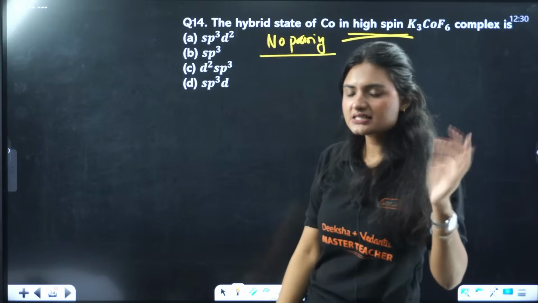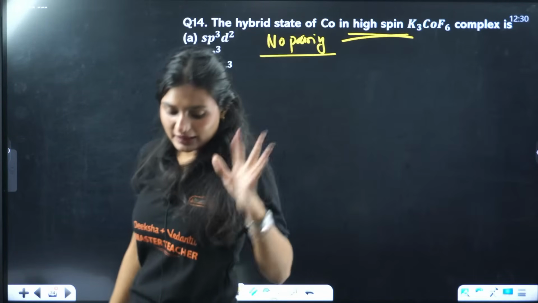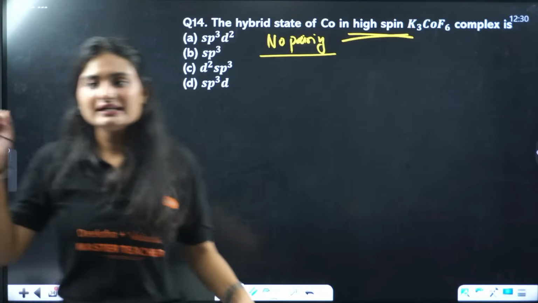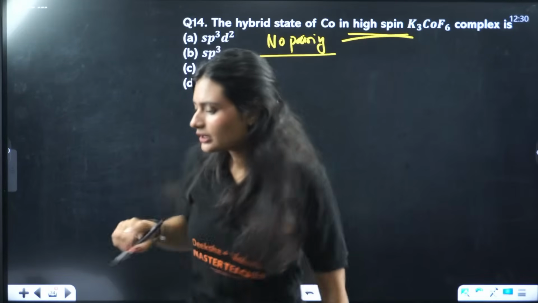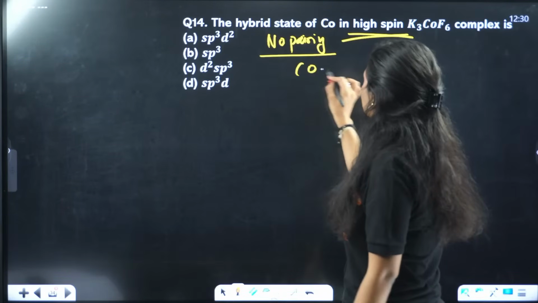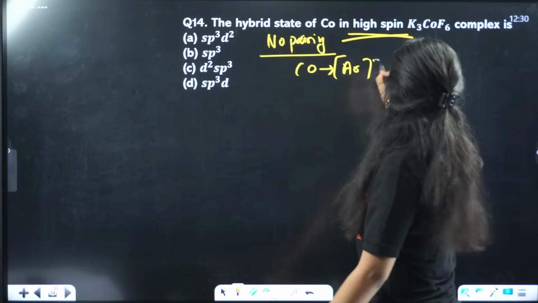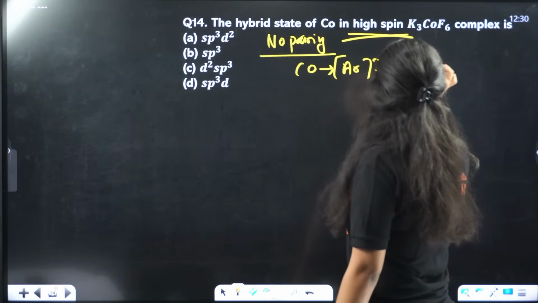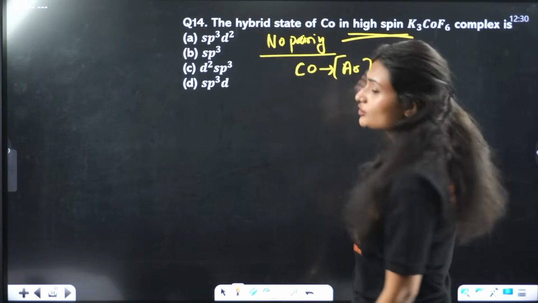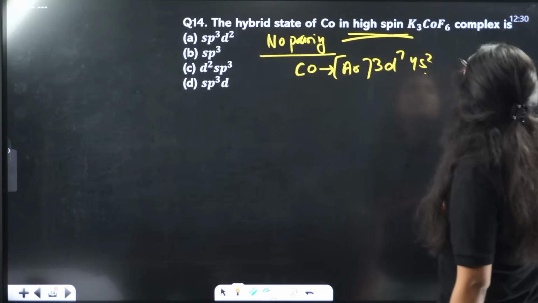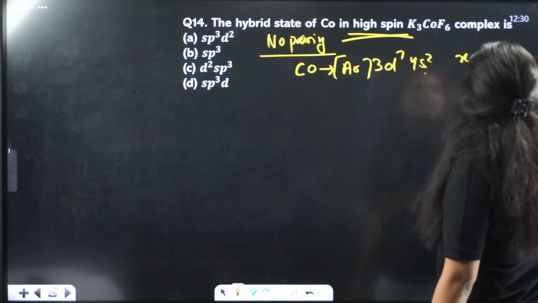Low spin complexes are the ones where electrons get paired, but in this case there will be no pairing. It's already written, it's a high spin complex. What is the electronic configuration of cobalt? It is argon 3d7 4s2. What is the oxidation state of cobalt here? Cobalt's oxidation state is +3 here, right?